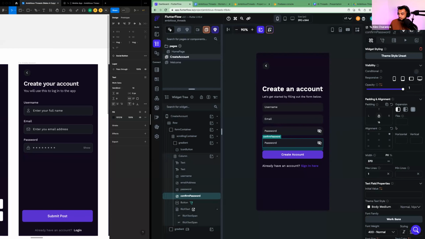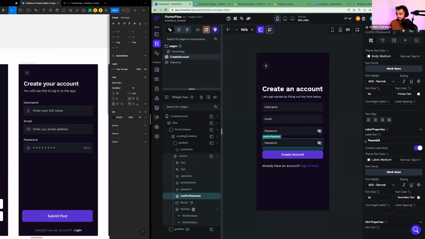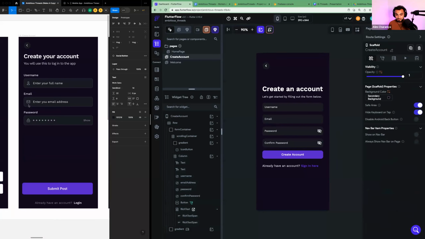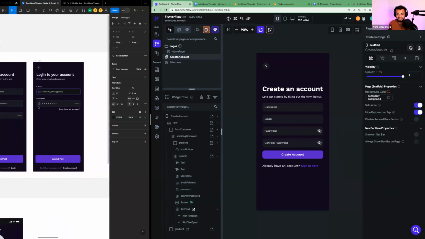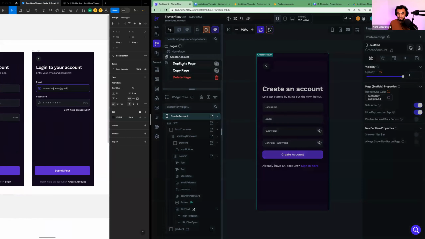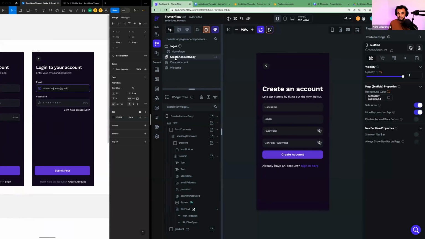So I'm going to click on confirm password, and I'm going to update this label text to say confirm password. Awesome. And now here's a trick that Coach Moses taught me. Rather than building a new page from scratch, we're just going to right click in our widget tree on the create account page, and we're just going to duplicate this page. And we're going to create a new page that looks exactly the same called create account copy.